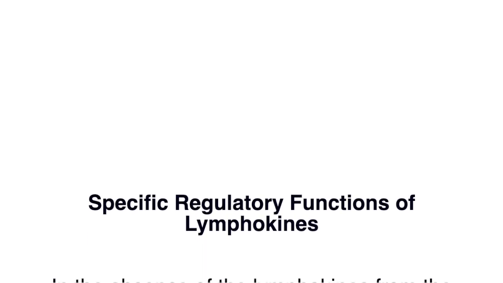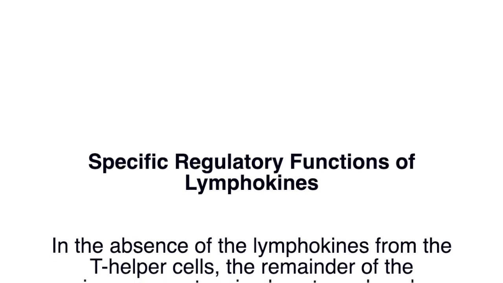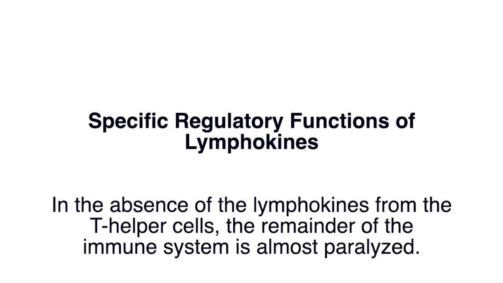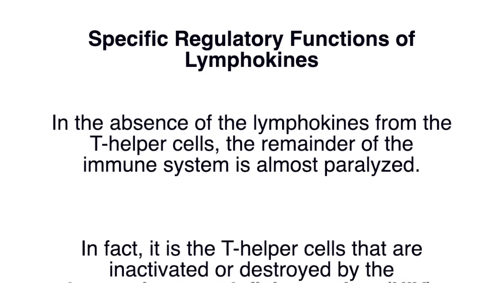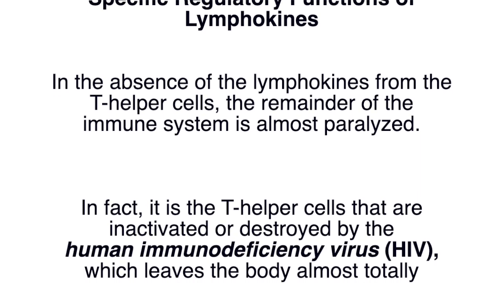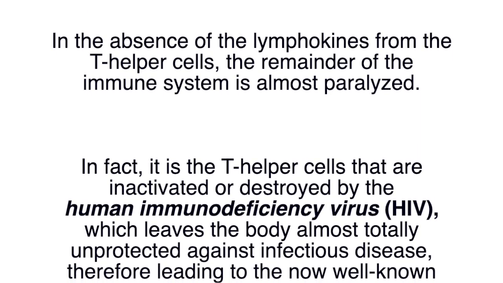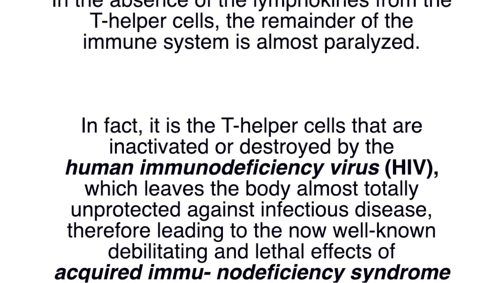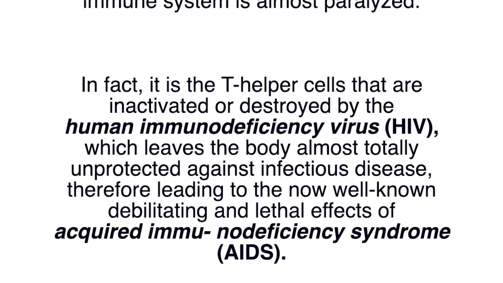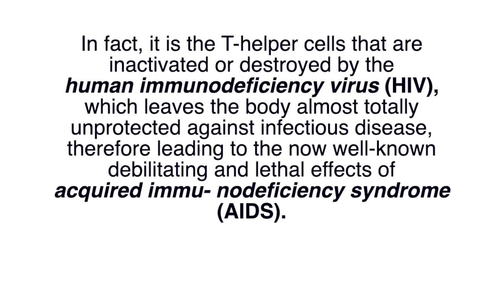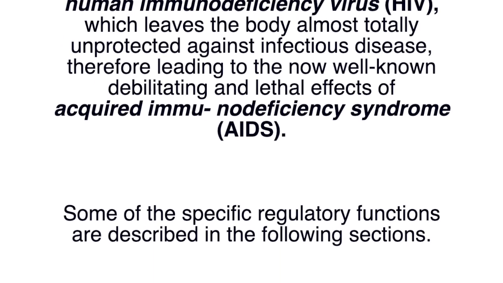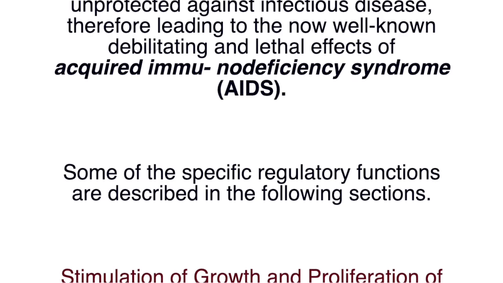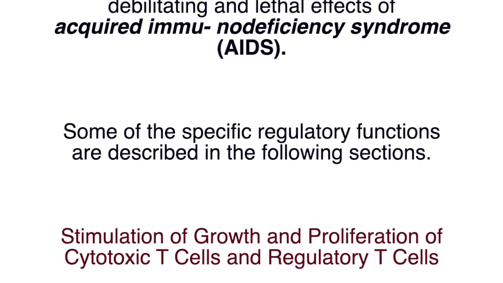Specific regulatory functions of lymphokines. In the absence of the lymphokines from the T helper cells, the remainder of the immune system is almost paralyzed. In fact, it is the T helper cells that are inactivated or destroyed by the human immunodeficiency virus, HIV, which leaves the body almost totally unprotected against infectious diseases, therefore leading to the now well-known debilitating and lethal effects of acquired immunodeficiency syndrome, so-called AIDS. Some of the specific regulatory functions are described in the following sections.